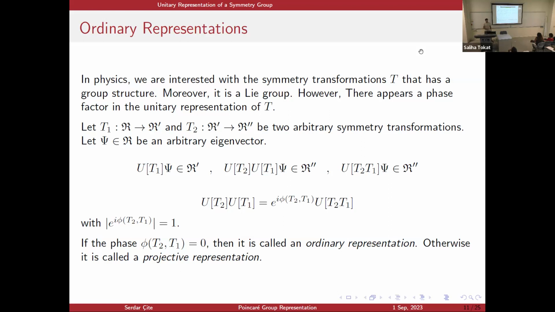But if the phase is equal to 0, then there is no problem, and we call this an ordinary representation. But if there is a phase, we call this a projective representation. Actually, the subject of projective representations is quite a broad subject. But for now, I just assume that the phase is equal to 0.